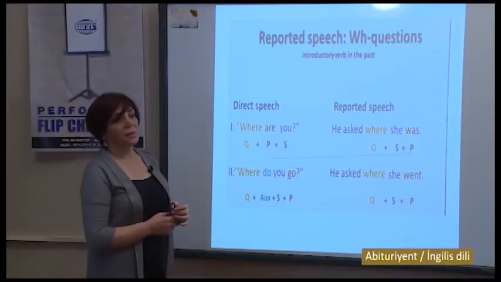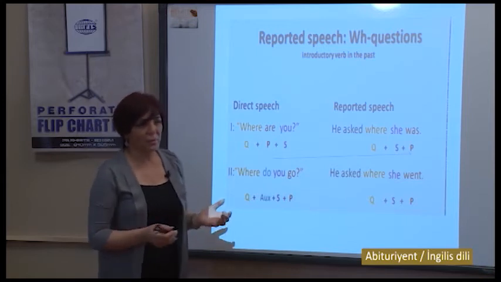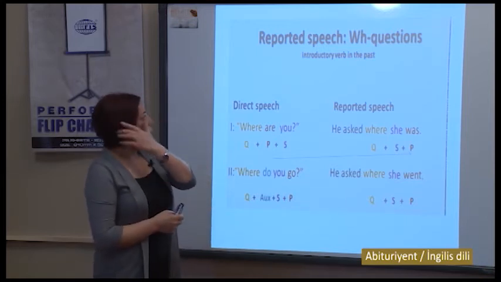Next is the W question. What happens with W questions? With W questions, we don't bring any conjunctions. What about WH words? They are used as conjunctions. It means who, when, where, whom, what, which, what kind of. So we keep them, we don't omit them. And after a WH question, the sentence is used in an affirmative form. It means that it's like an affirmative.